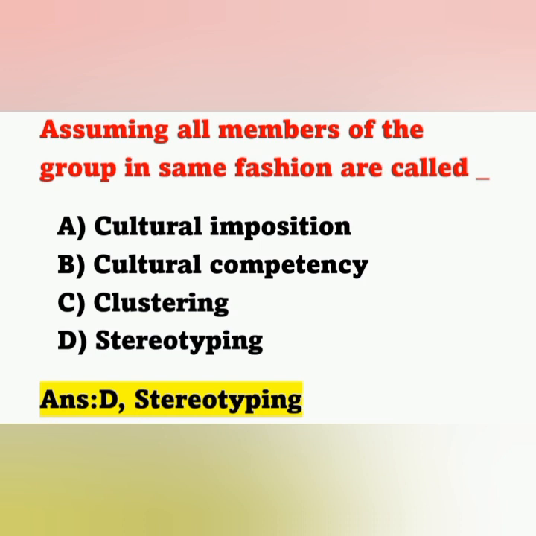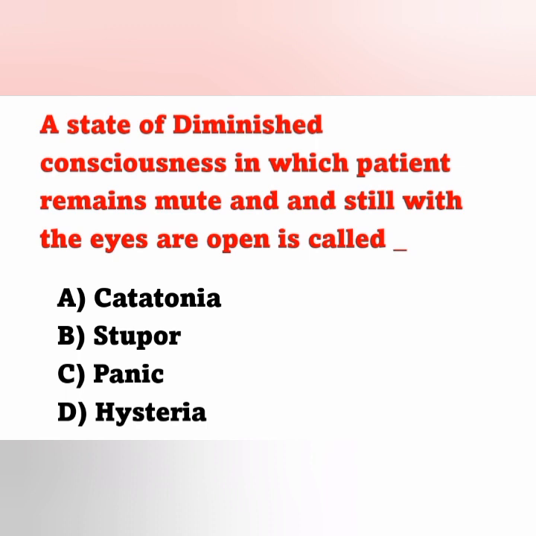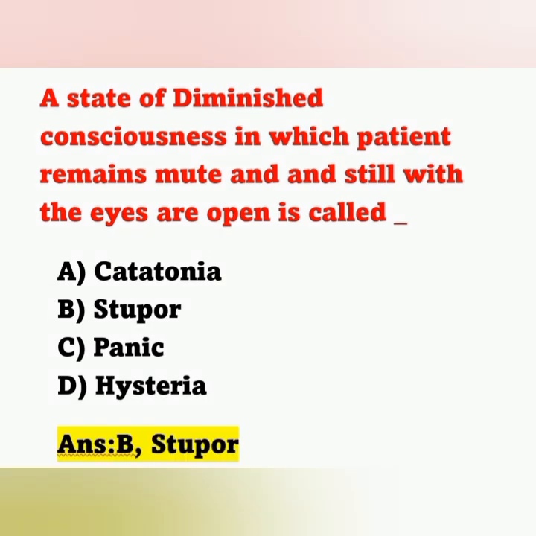And the next question: a state of diminished consciousness in which the patient remains mute and still with the eyes open is called. Option A, catatonia. Option B, stupor. Option C, panic. Option D, hysteria. The correct answer is option B, stupor.